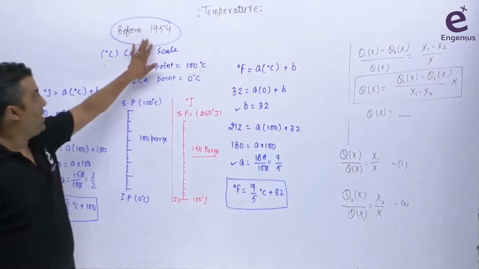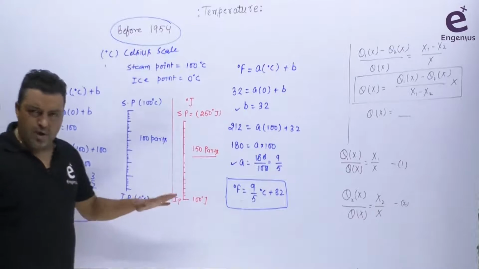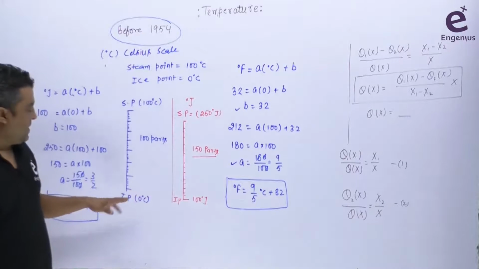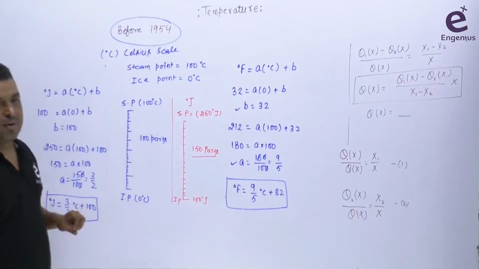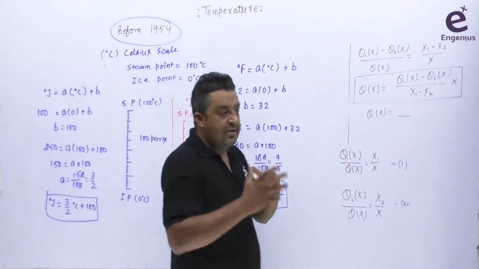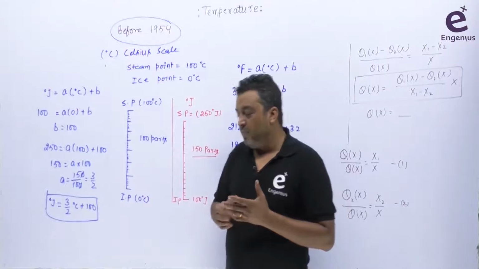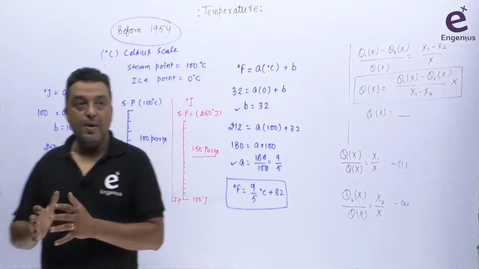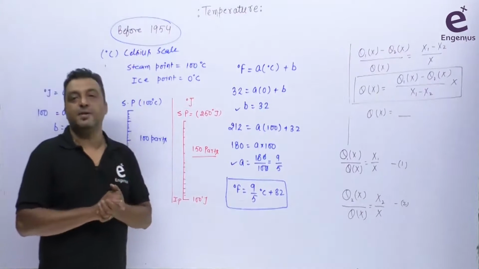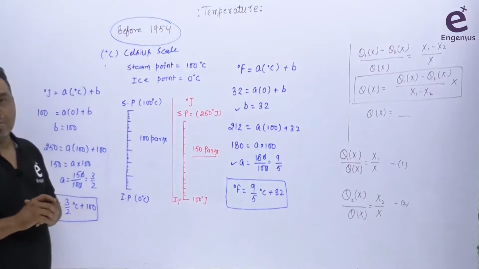So after 1954, they realized that this scale is okay, but quite problematic, and these two easily reproducible states of an arbitrarily chosen system are quite sensitive to the pressure, and that's why the scale after 1954 is going to change.